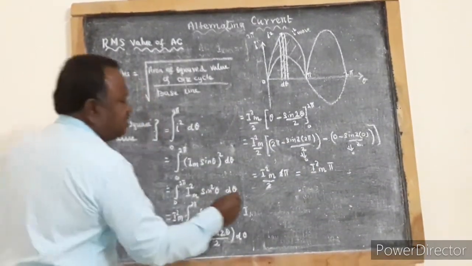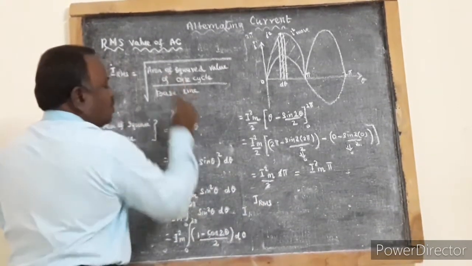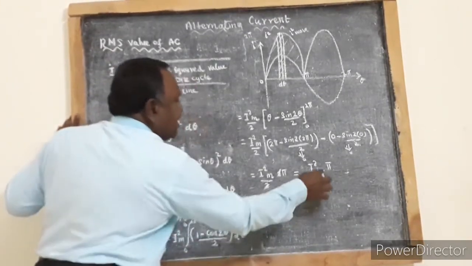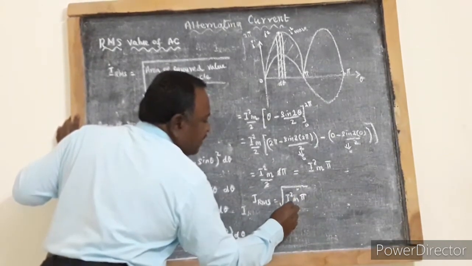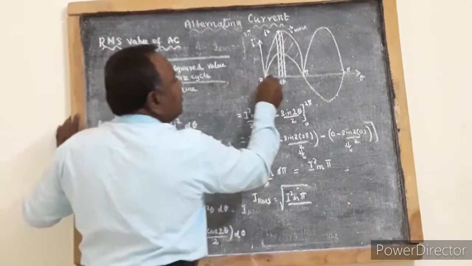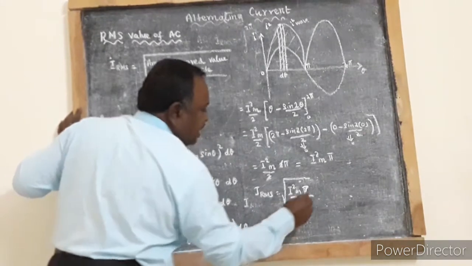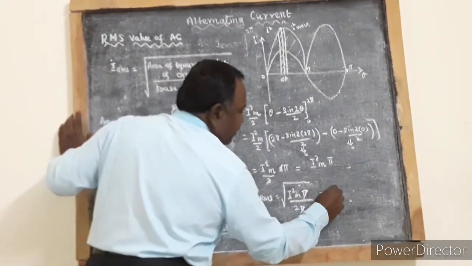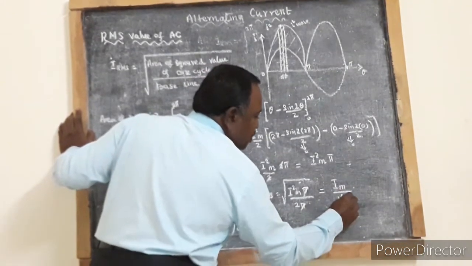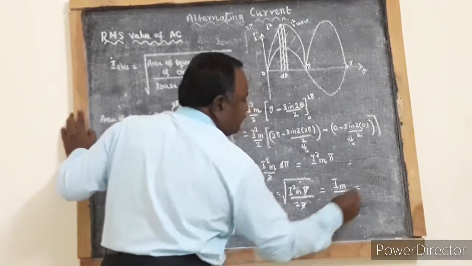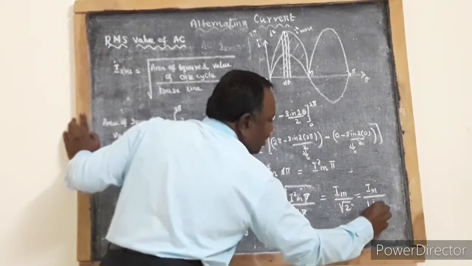But as per definition, IRMS is equal to square root of area of this, I square m pi, by length of the baseline. Length of the baseline is 2 pi. So pi and pi get cancelled. So it will give I m by root 2, that is equal to I m by 1.414.